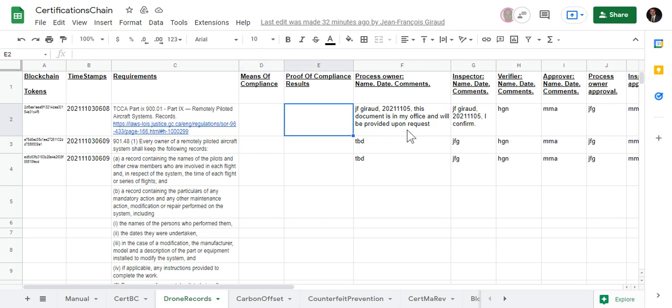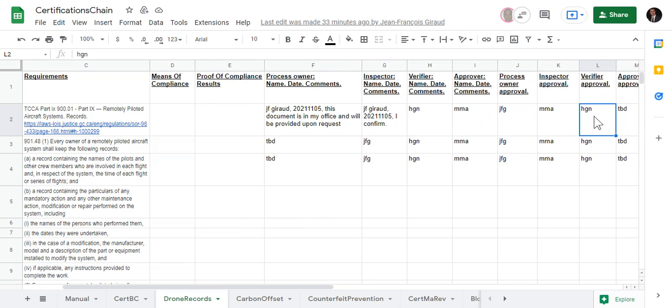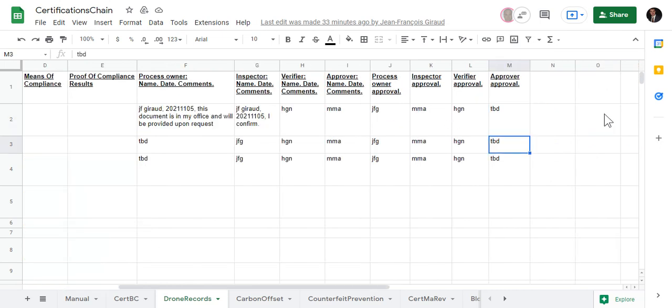Now once that information has been entered, we have the verification by the process owner, and then we can have an inspector, a verifier, an approver, and the comments by the process owner. So we're creating a record with validators, and they can add comments to the record.